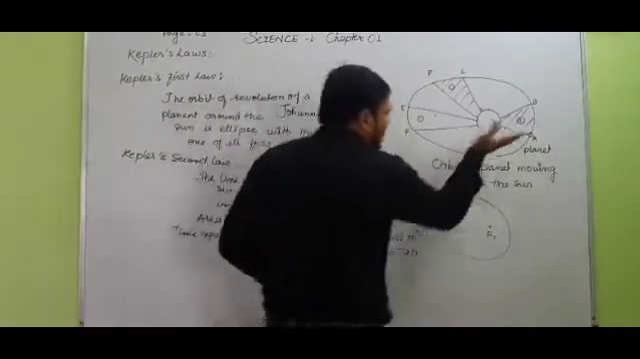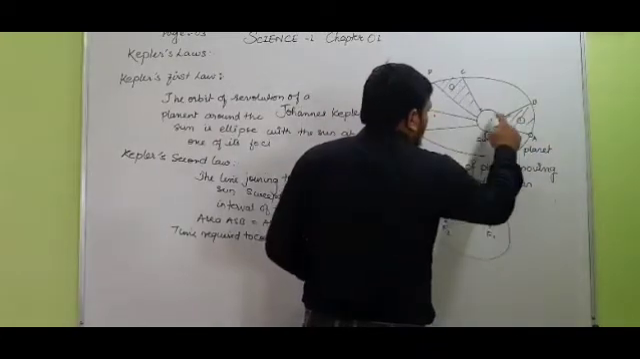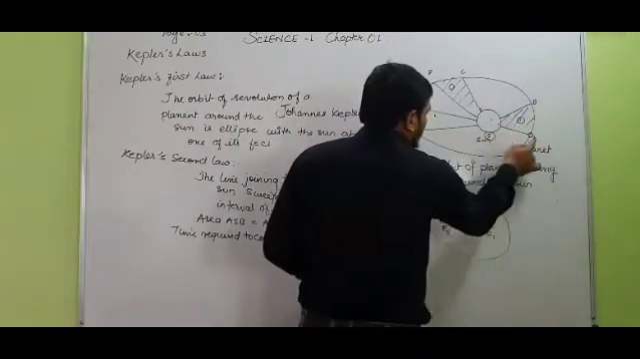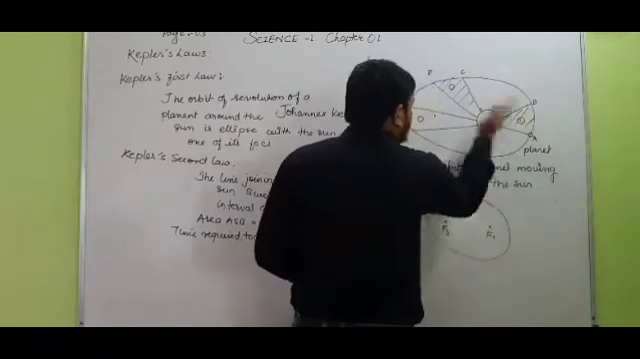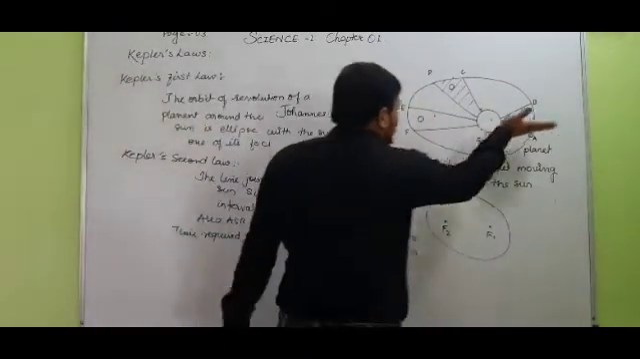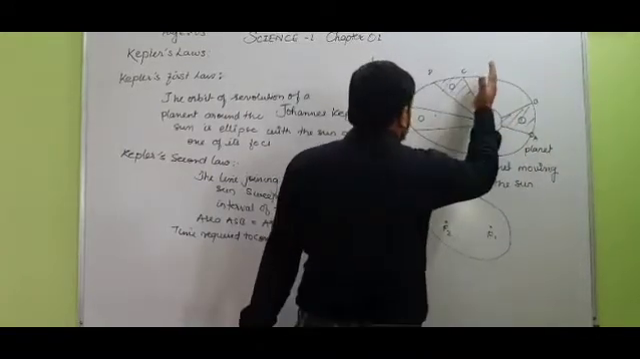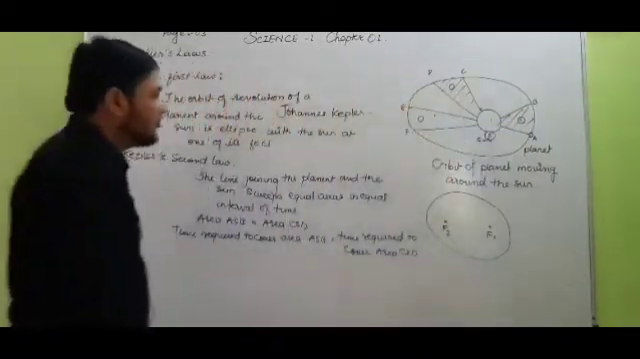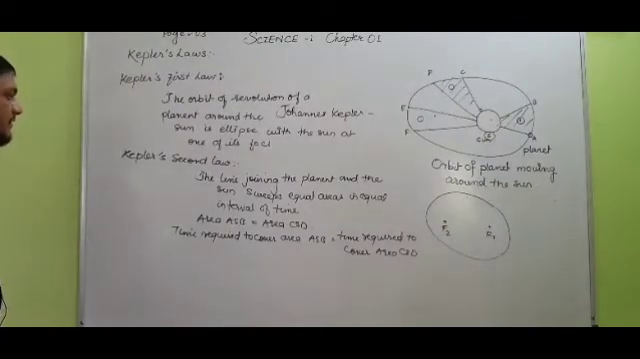Means this AS is the line that joins the planet and the sun. So it sweeps the area and goes to SB. So AS and SB is the sweep of the planet while moving from A to B. This is covering the area. Then it covers the area from C to D. So it covers equal areas in equal intervals of time.